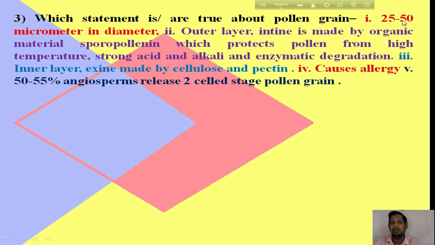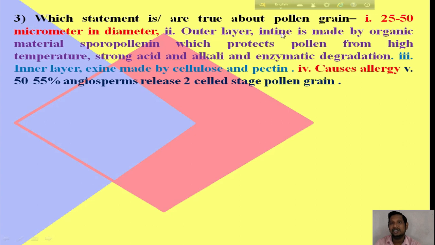First, 25 to 50 micrometer in diameter. Naturally, a pollen grain's diameter is 25 to 50 micrometer. It is the right statement. Normally the diameter of a pollen grain is 25 to 50 micrometer.